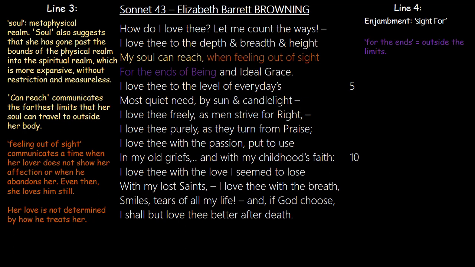For the ends of being, and ideal grace. For the ends of being shows the outside, the limits. So the word ends is outside the limits. But then she says of being, and ideal grace. Being is an allusion to her humanity, her human nature. She feels that sometimes when her lover doesn't show her the kind of love that she should want to receive, she feels as if she's abandoned.